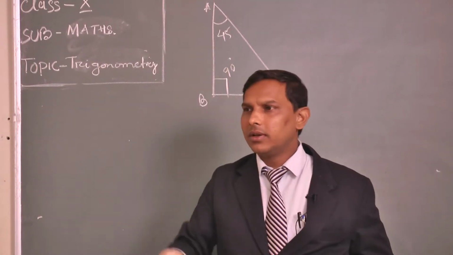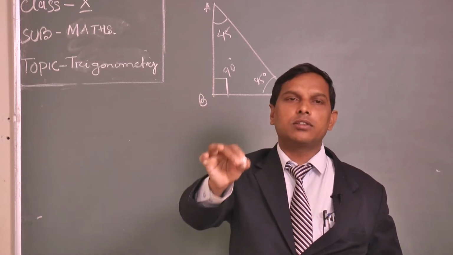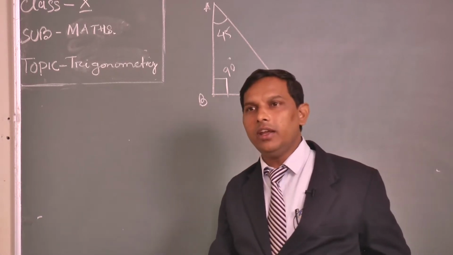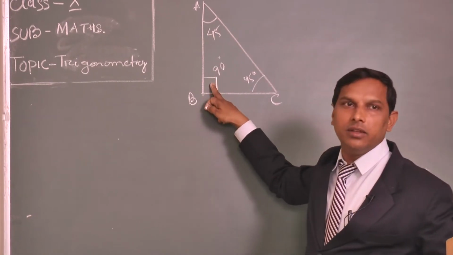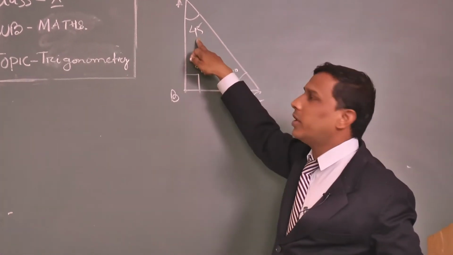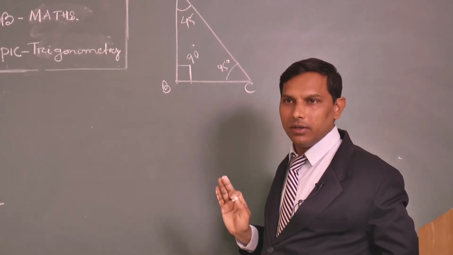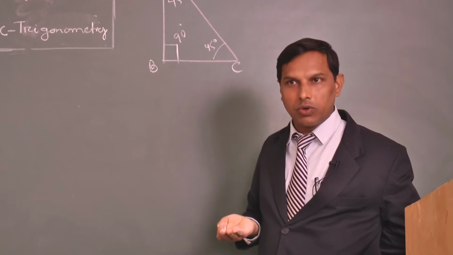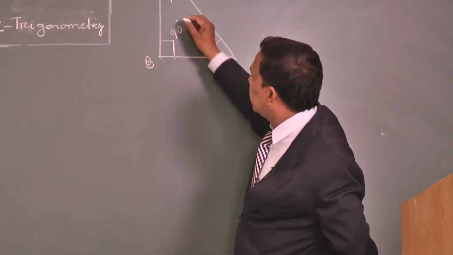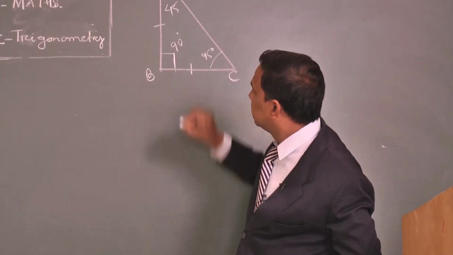Very simple. What is the sum of the angles of a triangle? 180 degree. So if this is 45 and this is 45, because one angle is 90 degree, obviously these two are 45, 45. Here, these two angles are equal. So I can say that the two sides opposite to them are also equal.